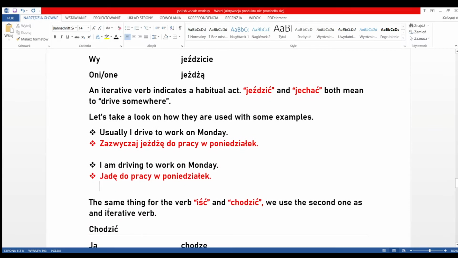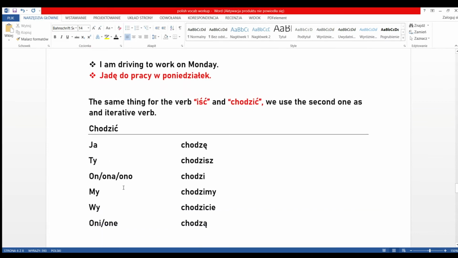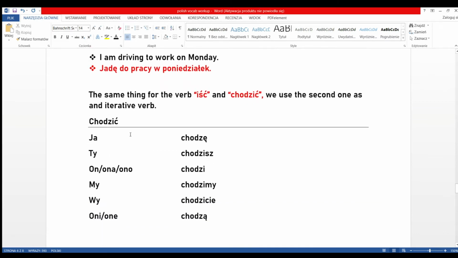Anyways, so the same thing goes for the verbs iść and chodzić. We use the second one as an iterative verb. So chodzić is iterative, and I talked about it also in the daily verbs. And iść is the normal verb, not the iterative one. Okay, this is the conjugation of chodzić. Ja chodzę, ty chodzisz, on, ona, ono chodzi, my chodzimy, wy chodzicie, oni chodzą, and it means to walk or go on foot, not with a car. So it doesn't mean driving, okay?